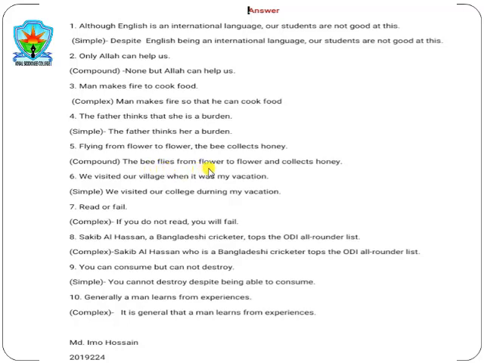The bee flies from flower to flower, and you have to use an and, because you are making a compound sentence, and collects honey. The bee collects honey. If you use the bee again, it would be redundant, because the bee is used earlier. In a compound sentence, the portion which is common needs to be written a single time.